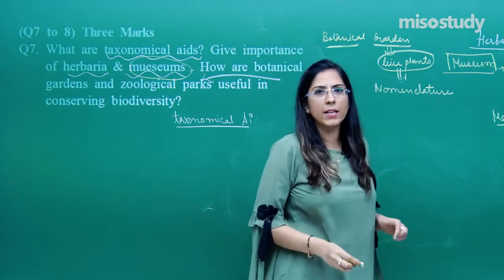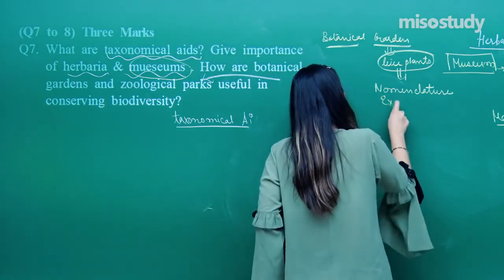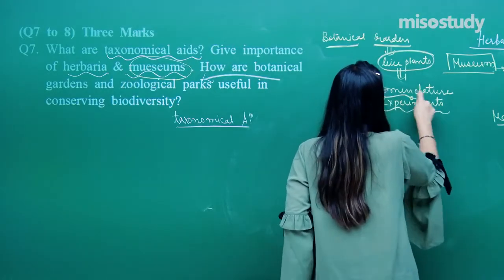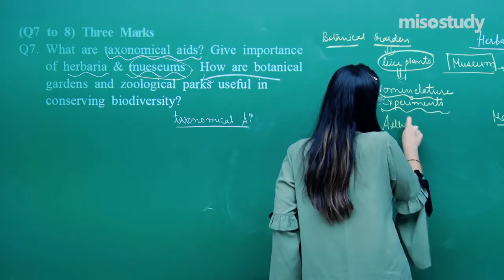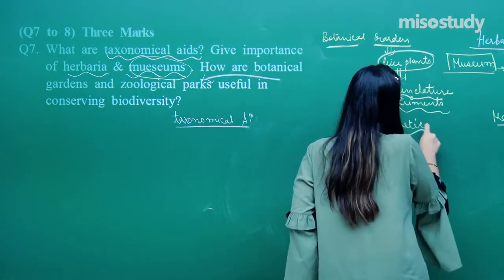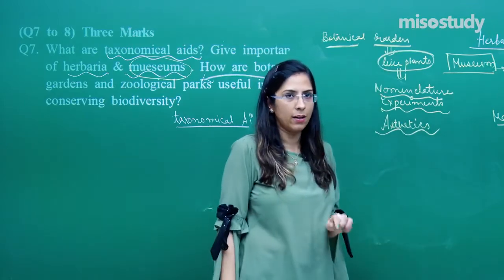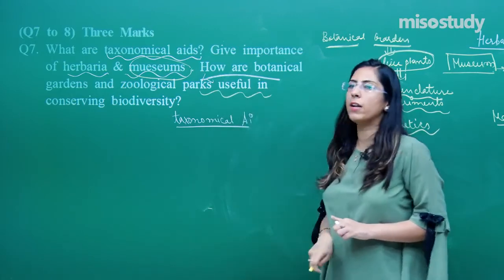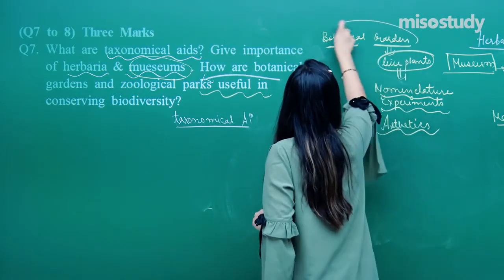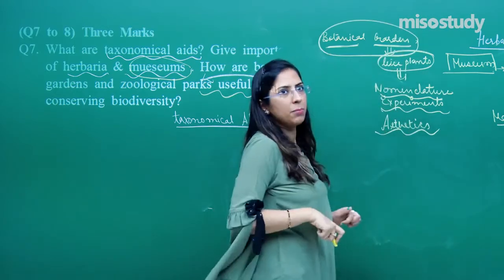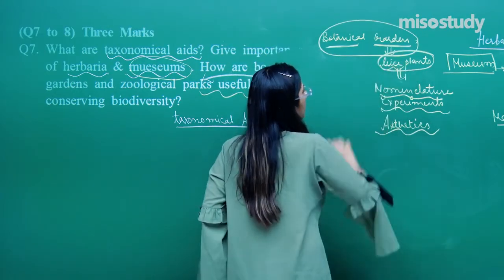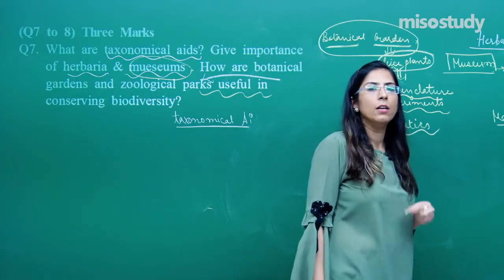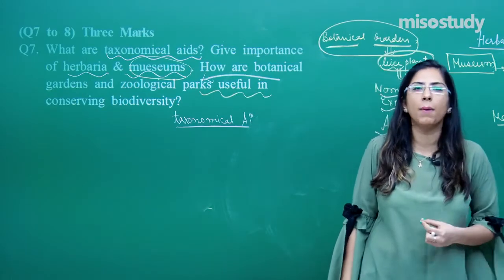They are useful to carry out certain experiments, for experimental study also, and very important for aesthetics, because plants give us pleasure. That's why they are kept over there for aesthetics also. Now, why are they useful in conserving biodiversity? Because whatever plants are kept in a botanical garden are kept in a live condition. They are given the proper environment which they require. That's why it is one of the factors which help in conserving biodiversity.